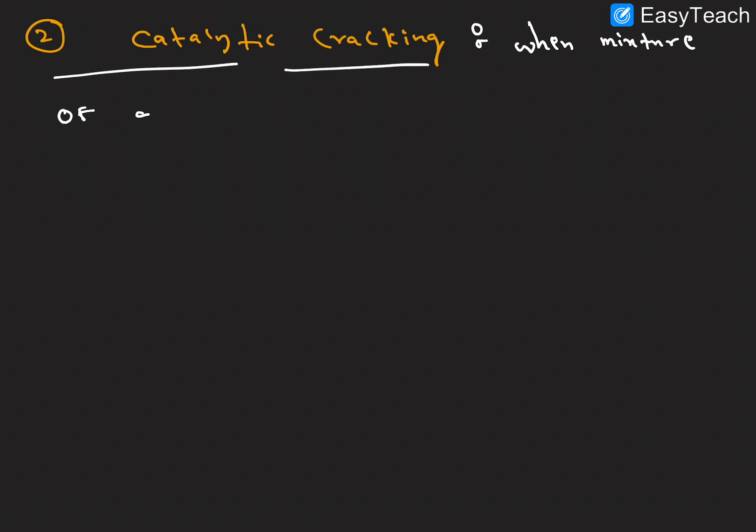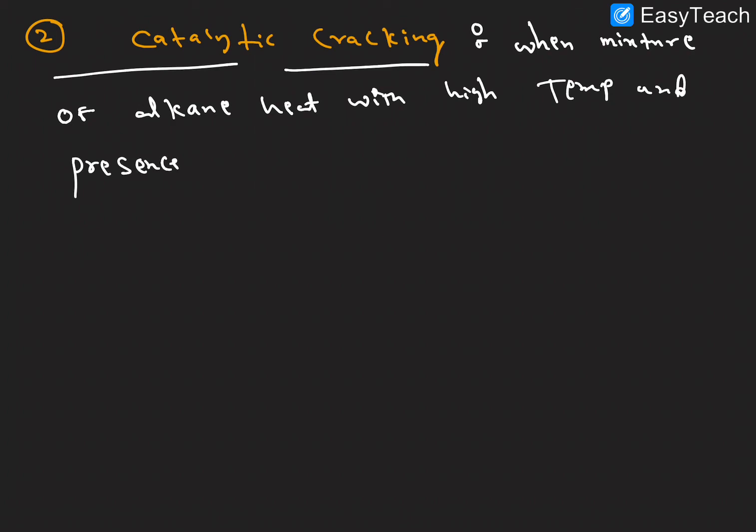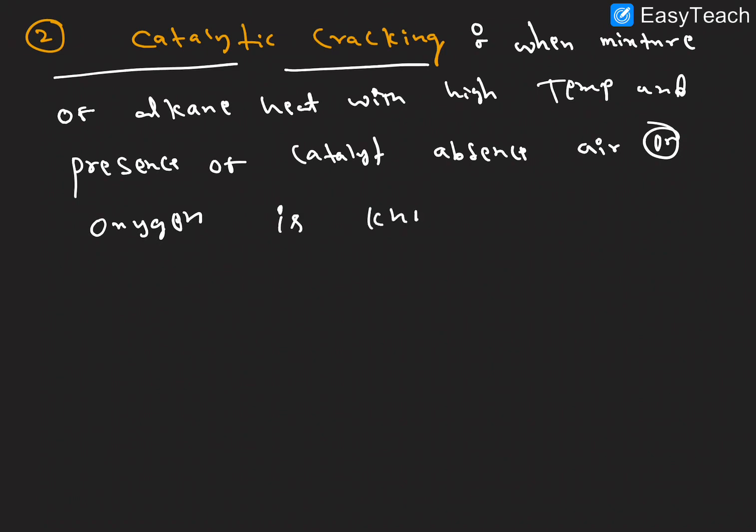When a mixture of alkanes is heated at high temperature in the presence of catalyst, very important, the presence of catalyst, and in the absence of air or oxygen, this is known as catalytic cracking.